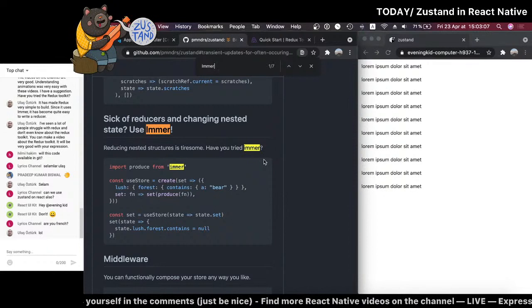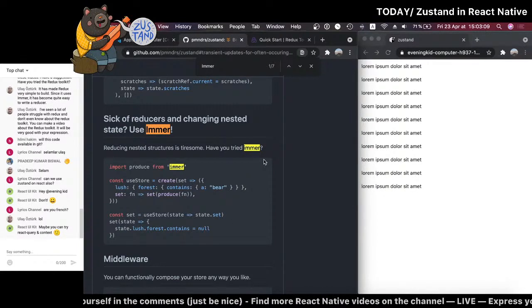Will this code be available in Git? Man, I'm really not doing anything fancy. I think the best way is just to look at the README and try it yourself. This is no rocket science, really. It's not like all the big animations I usually do. Oh, the lyrics channel, because it's Turkish, then it's just talking to the other guy.